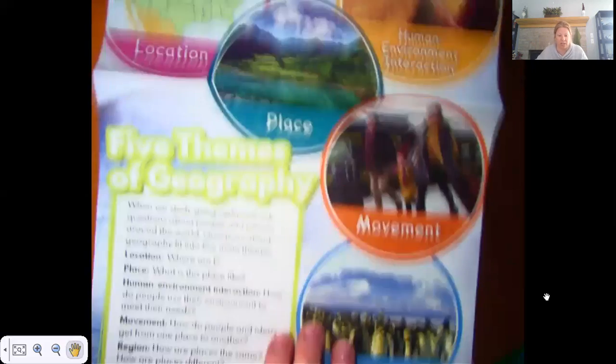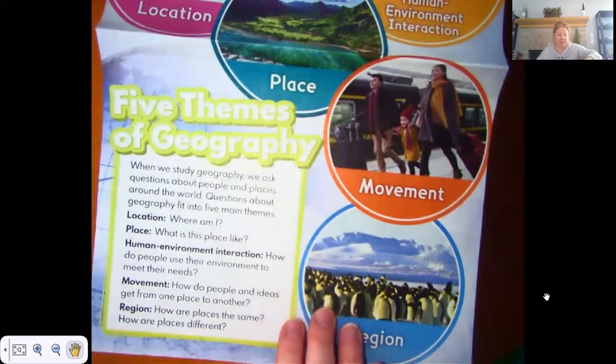And then region, how are places the same?